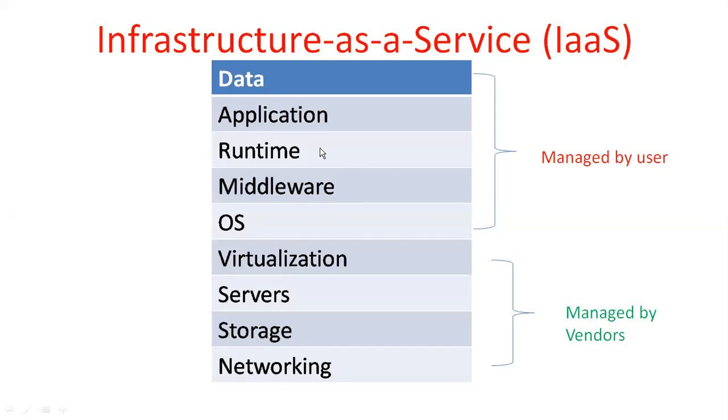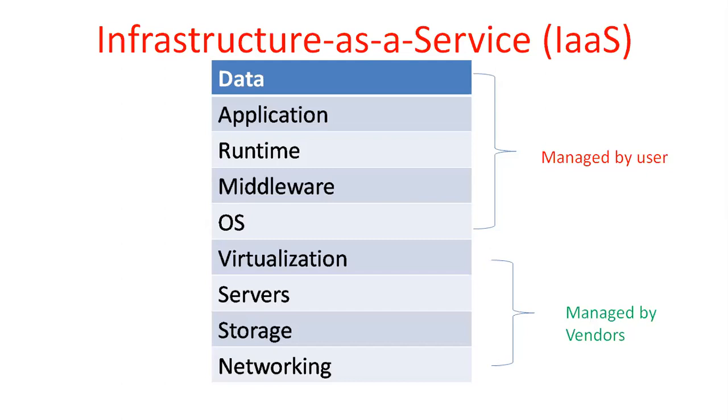Coming to the second one, platform as a service. What is platform as a service? In platform as a service, the user maintains the data as well as the application. The first two parts are maintained by the user. The remaining parts, runtime, middleware, operating system, virtualization, servers, storage, networking, the remaining seven parts, are maintained by the providers or cloud providers. Simply call it a vendor.